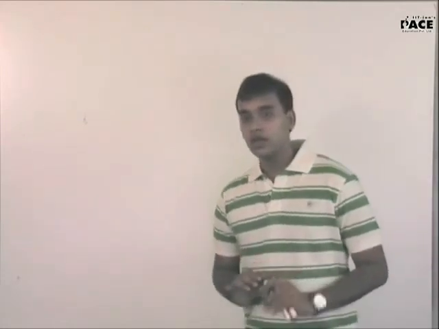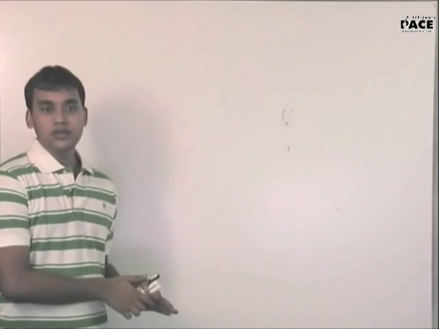Clear? Now mostly what they do is they give you different half cell reactions. So I will just write a few of the popular half cell reactions. You don't have to remember these, just understand what is implied by each and every cell. Clear? What is a half cell reaction? Either a cathode or an anode. So if I have a half cell reaction with me, I can either combine it with a cathode using it as an anode, or I can combine it with an anode using it as a cathode.